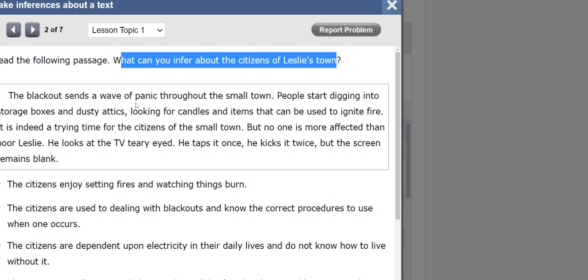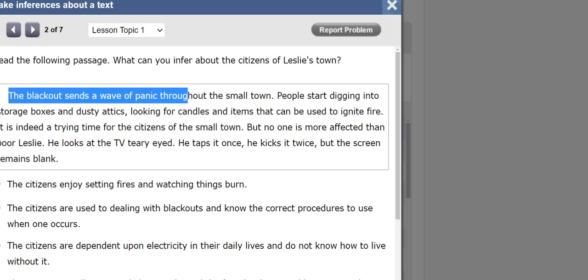All right. So here in the first sentence, I see that there is a blackout. And when there is a blackout, everybody panics through the small town. Okay. And then I see that the people start digging in storage boxes and dusty attics. They are looking for candles and for items that can be used to ignite fire.